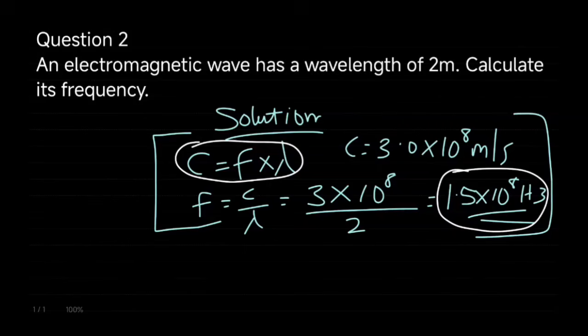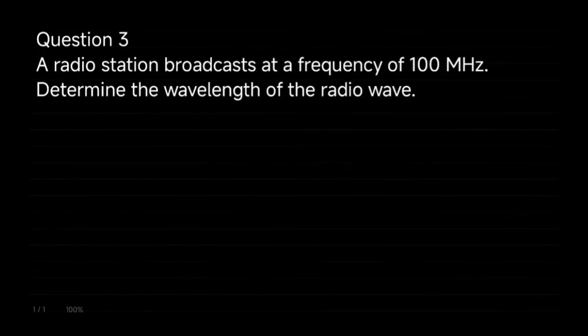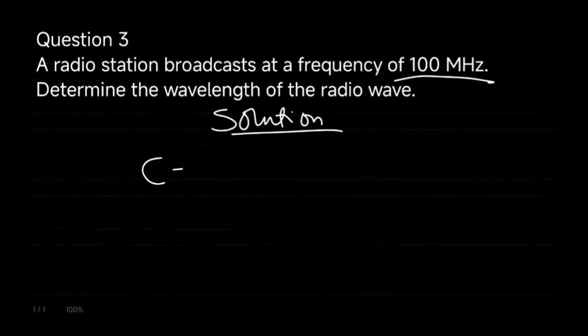The next one, question number 3. A radio station broadcasts at a frequency of 100 megahertz. Determine the wavelength of the radio wave. You can see that we need to convert the frequency in this particular problem because it's 100 megahertz. Recall that mega is 10 raised to the power of 6. So, solution. Let's dive into this calculation using the correct approach, which is C is equal to F times wavelength. What we are asked to find here is the wavelength, which is now equal to the speed of light all over the frequency.